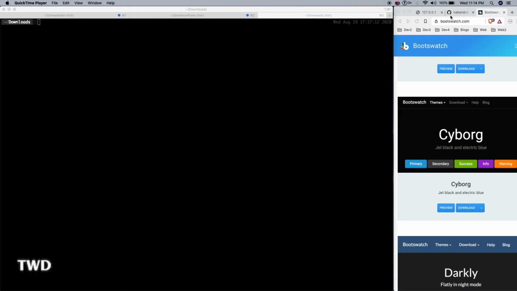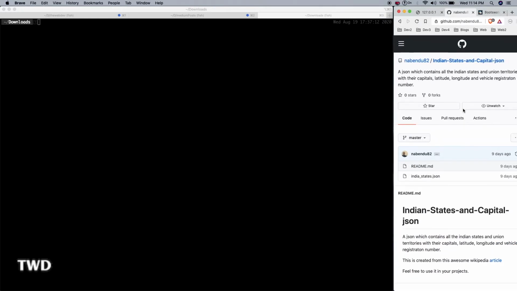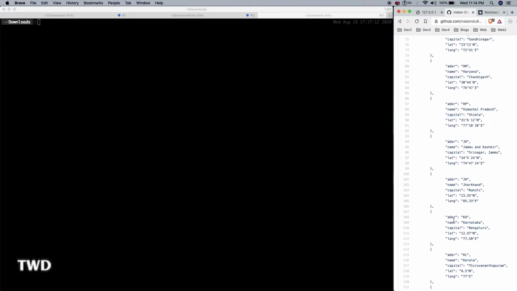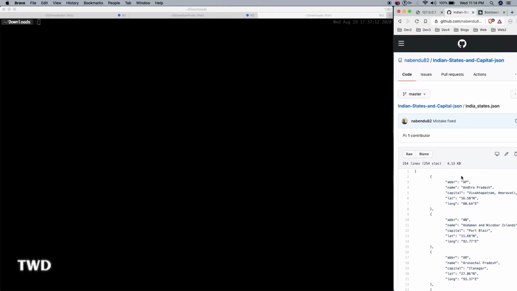So the JSON can be found here in my GitHub. I will paste it in the video link. I created this by referring to Wikipedia, so it contains all of the Indian states. So we'll use that, and we're going to use a